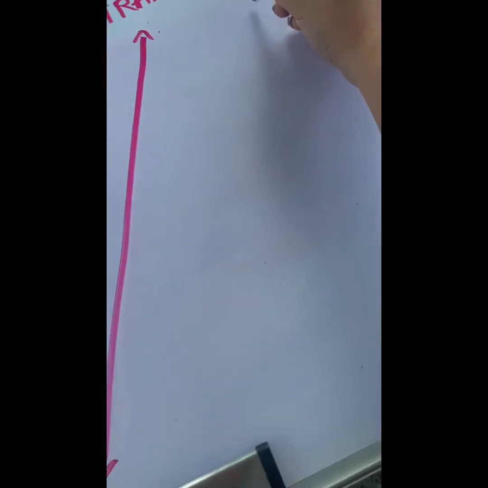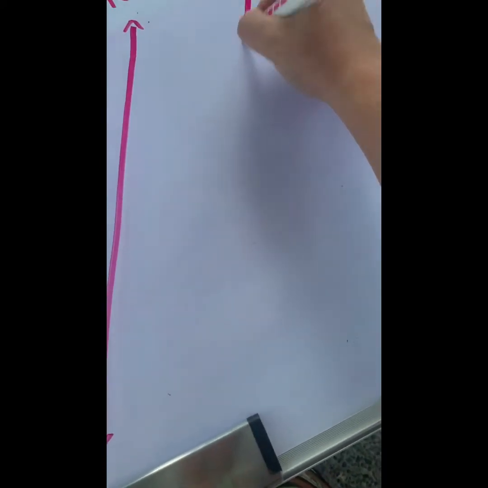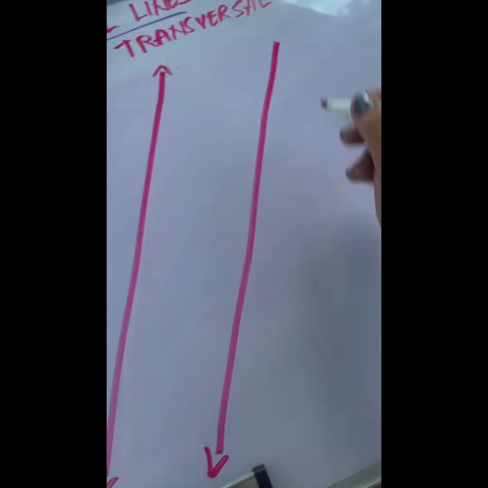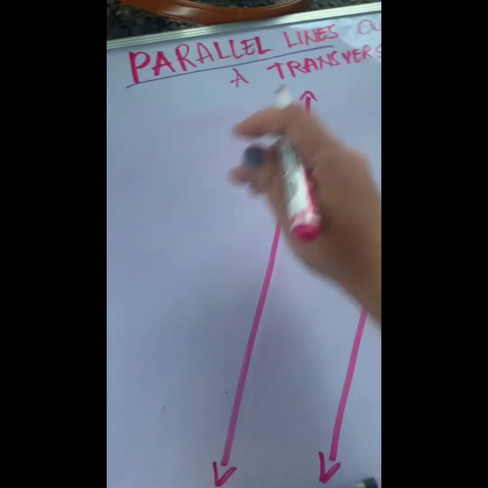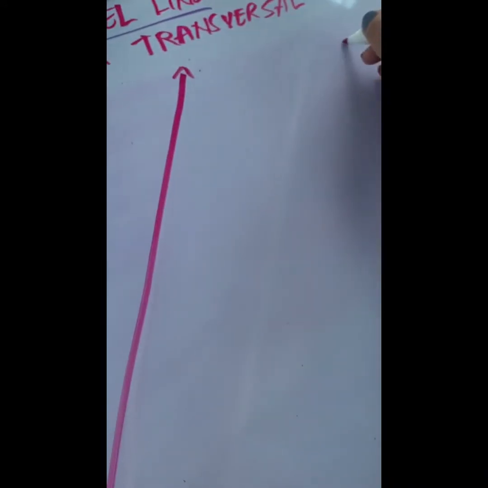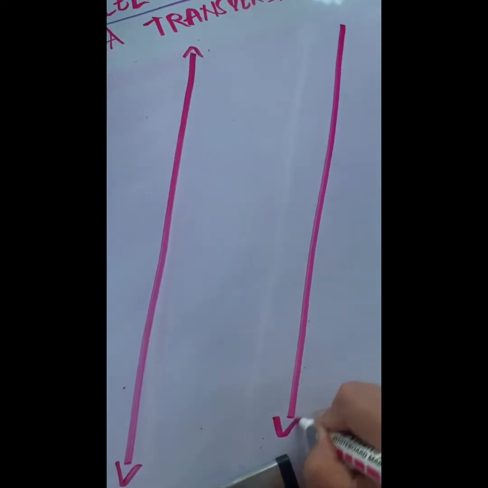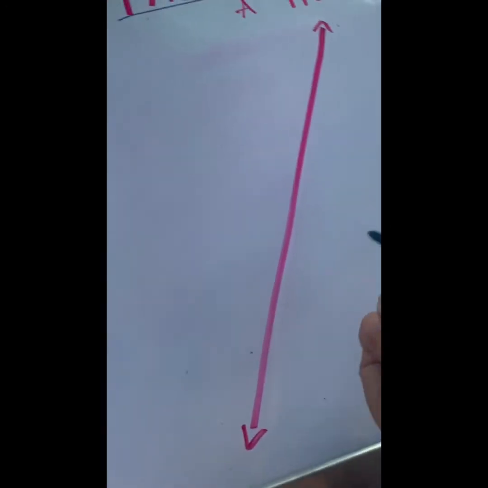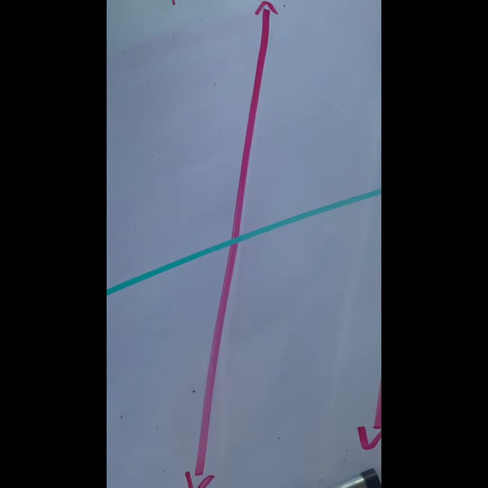Okay, let's try to test ourselves. I will be asking you to find the measurement. Oh, I want to make it wider. I will test if you know how to get the measurement of the pairs of angles. Okay, my transversal will be green. Okay, these are my favorite colors.